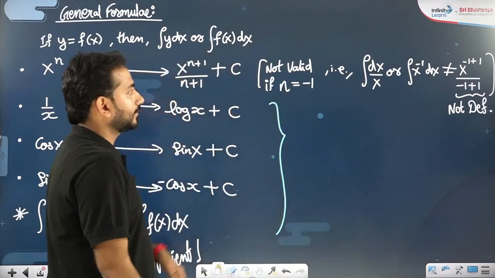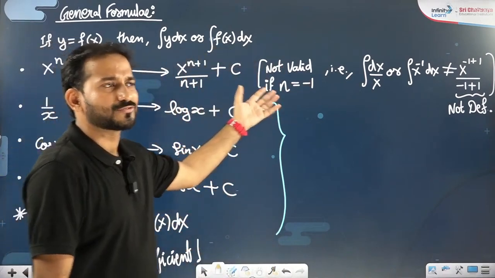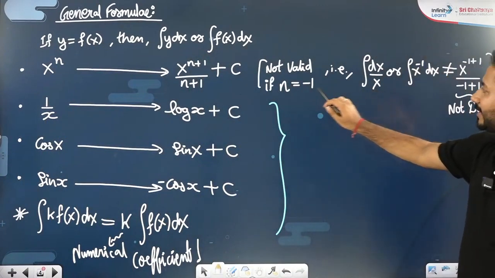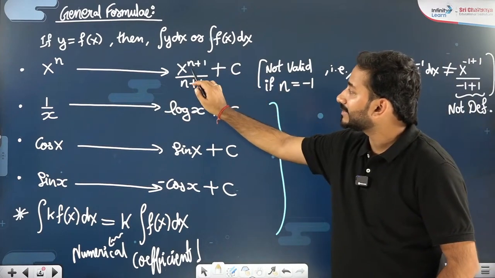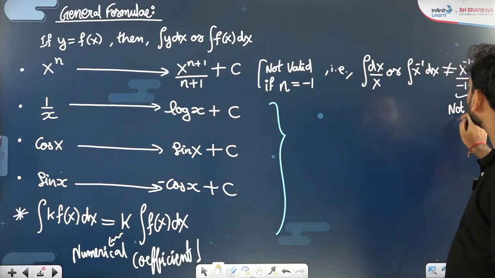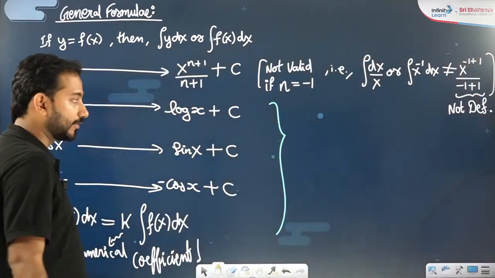n minus 1 is not valid if n is equal to minus 1. Correct, that's what I said. That power should not be minus 1. If it is x, the value can be anything. X is a variable. Power should not be minus 1 because if it is minus 1 plus 1, it becomes 0, so the denominator will be 0. It will be not defined.